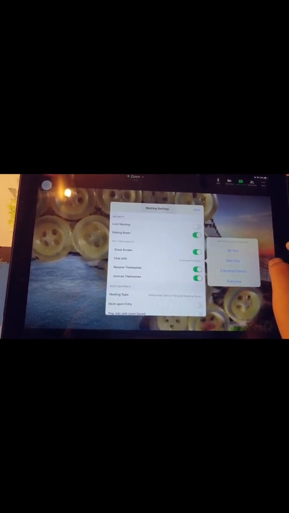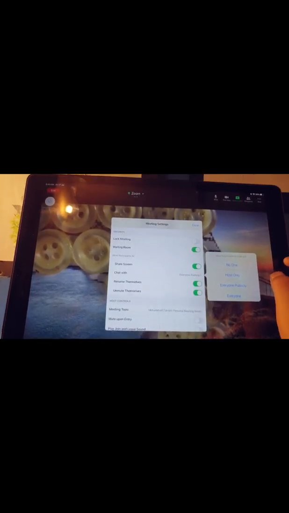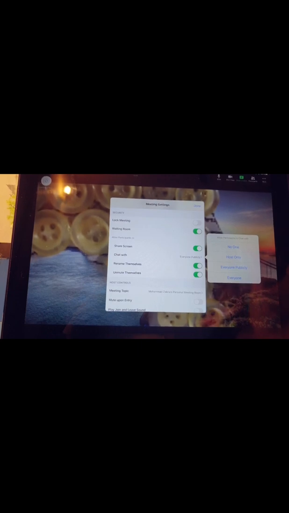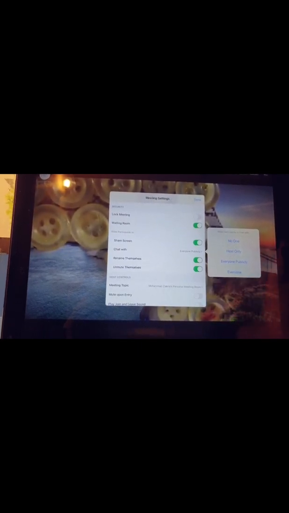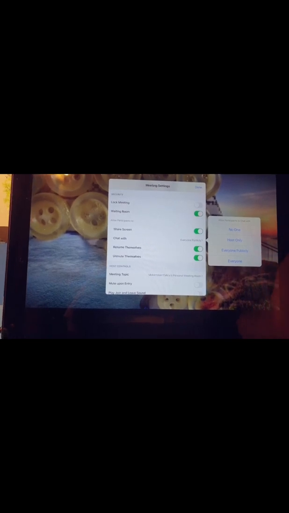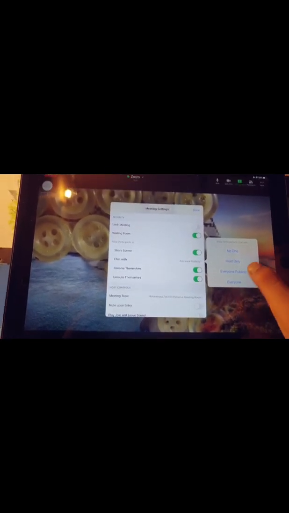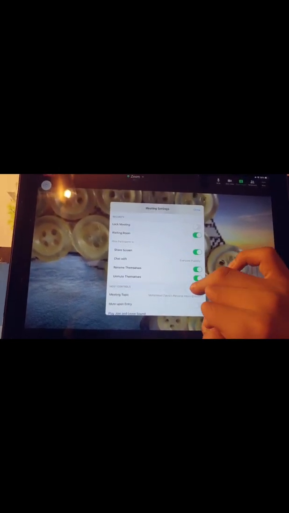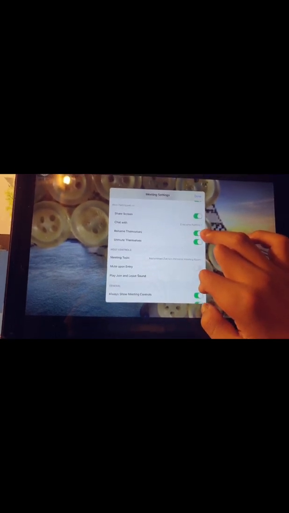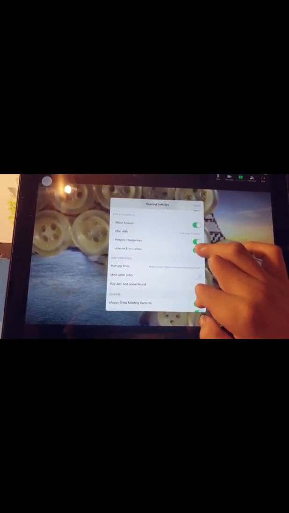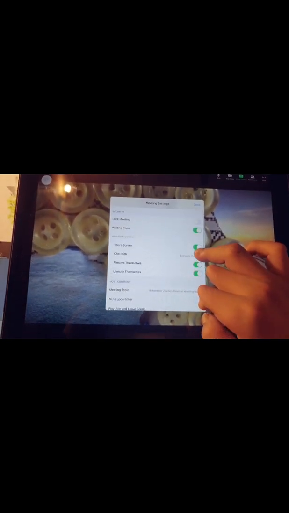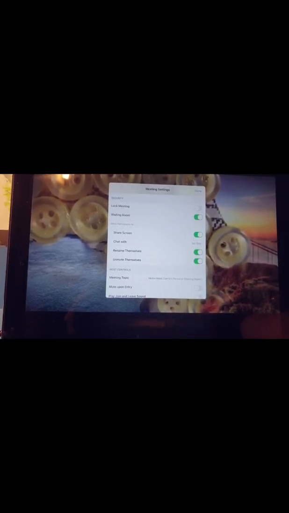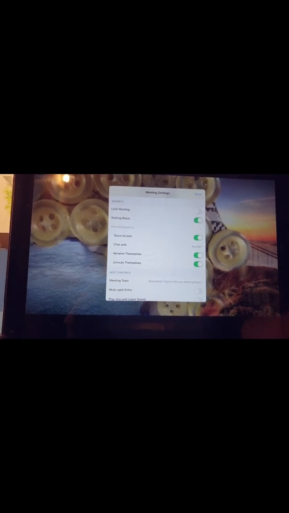Now, like I told you before, the host can also disable the chat. It can disable chat for no one, or you can only chat with the host only, or everyone publicly. Everyone and the person who is in this meeting publicly. So now you can also take controls to rename themselves, unmute themselves. An interesting thing: if you disable the chat, only the host can chat in the meeting. No one else can type except the host.